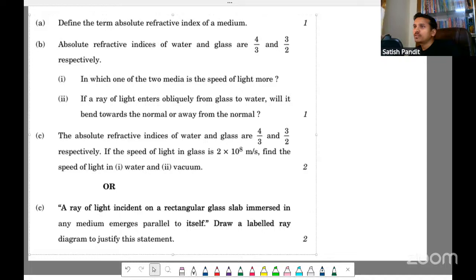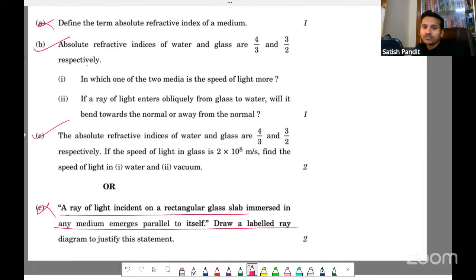Try the second question. Ignore this question, try this question, and then try this question. Do it in a notebook. This question you ignore because we'll discuss it later on. You try these two questions. Do it in your notebook, no need to put it in chat.